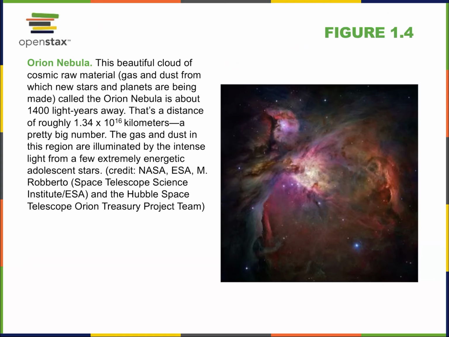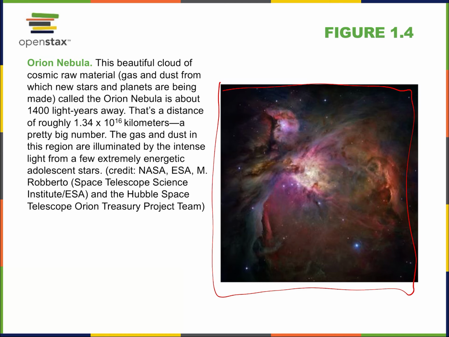Here we have another nebula. That's a cloud of dust in space. This beautiful cloud of cosmic raw material, gas and dust, from which new stars and planets are being made. So sometimes we call this a stellar nursery, right? This is the hot gas where stars are being created. This is the Orion Nebula. It's about 1,400 light years away. So compared to hundreds of millions, this is much closer, right, compared to those galaxies. That's because this is within our galaxy, okay?